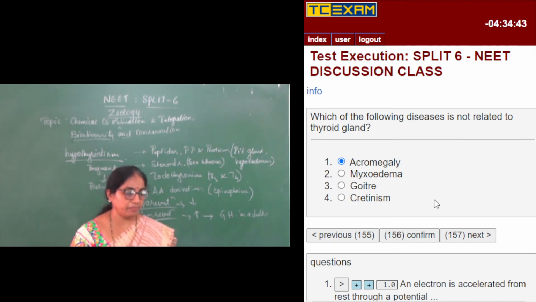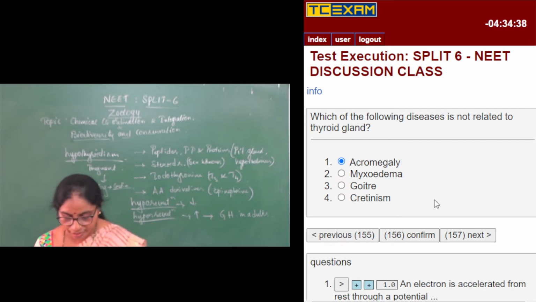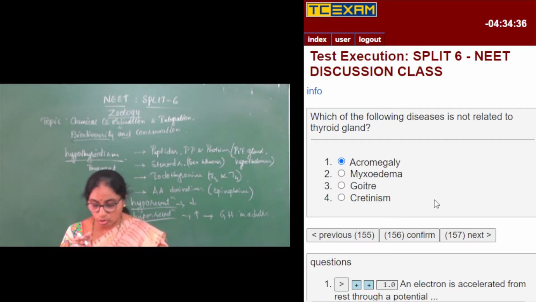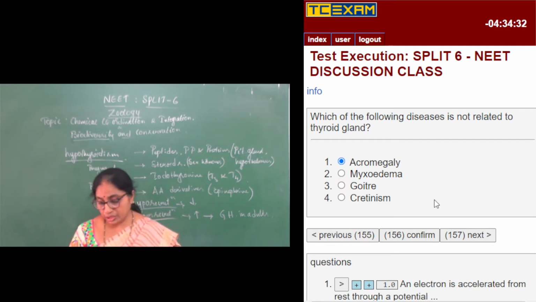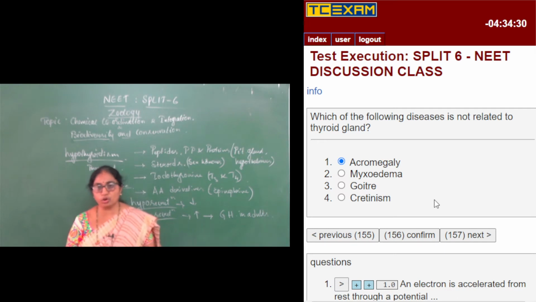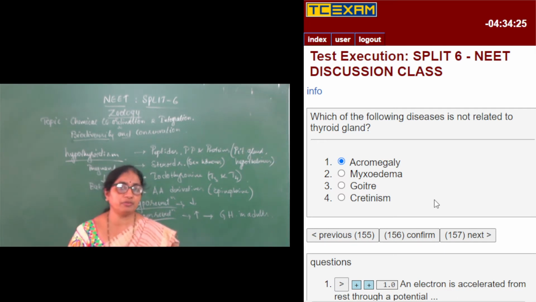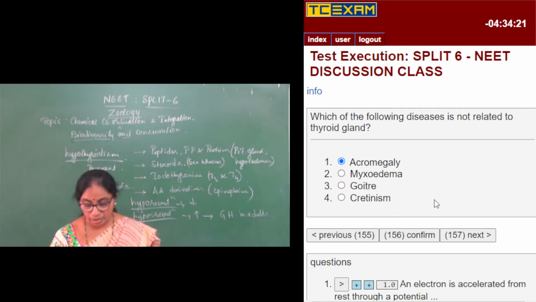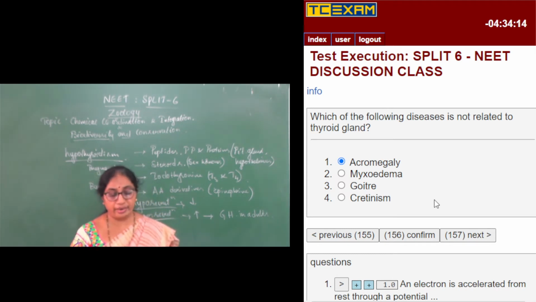So myxedema and cretinism are both because of hypothyroidism, and also goiter. It is also due to lack of iodine. Because of the lack of iodine, there is less production of the thyroid hormones, T3 and T4, which leads to swelling of the thyroid gland, particularly in the neck region. That is because of the enlargement of the nodules of the thyroid gland, which leads to the disease called goiter.